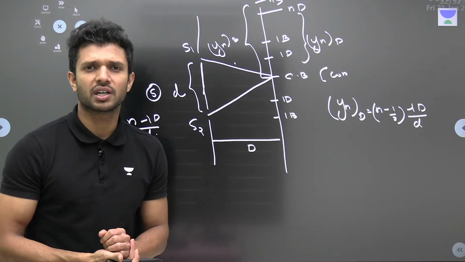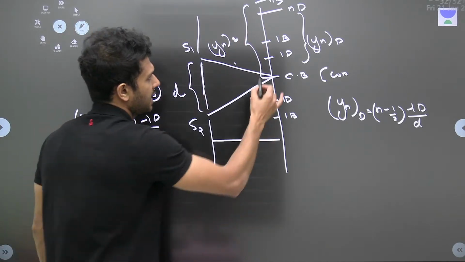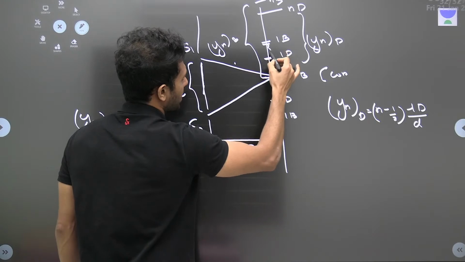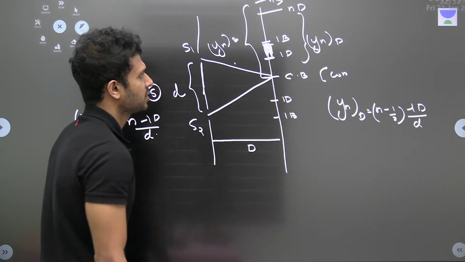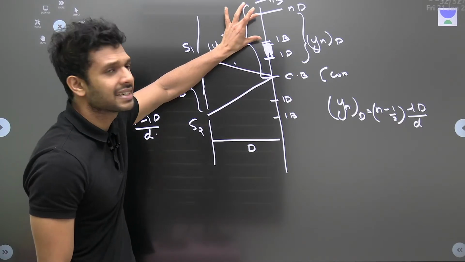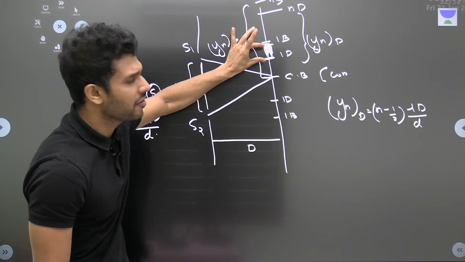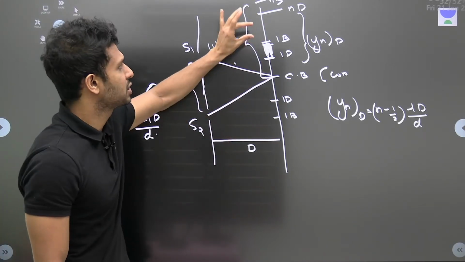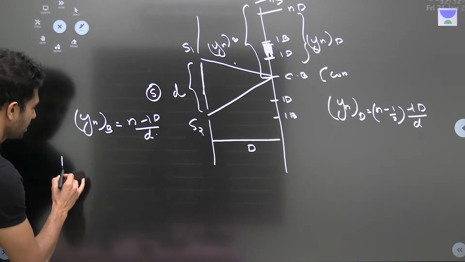And we have learned one more thing. This dark band, from where the dark band starts till the bright band starts, it will be the dark band. That much will be the width of the dark band. Similarly, the bright band starts here till it reaches the next dark band. So each and every band, whether dark or bright, has its own width, right? And that width we call fringe width.